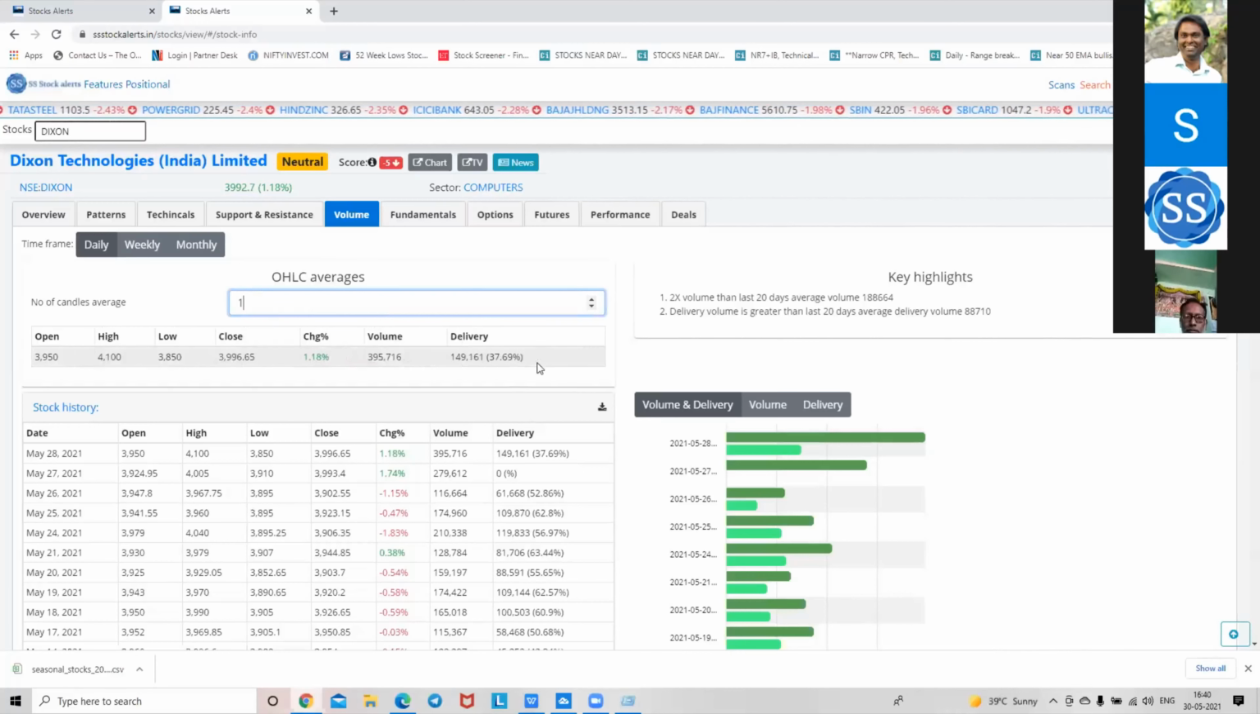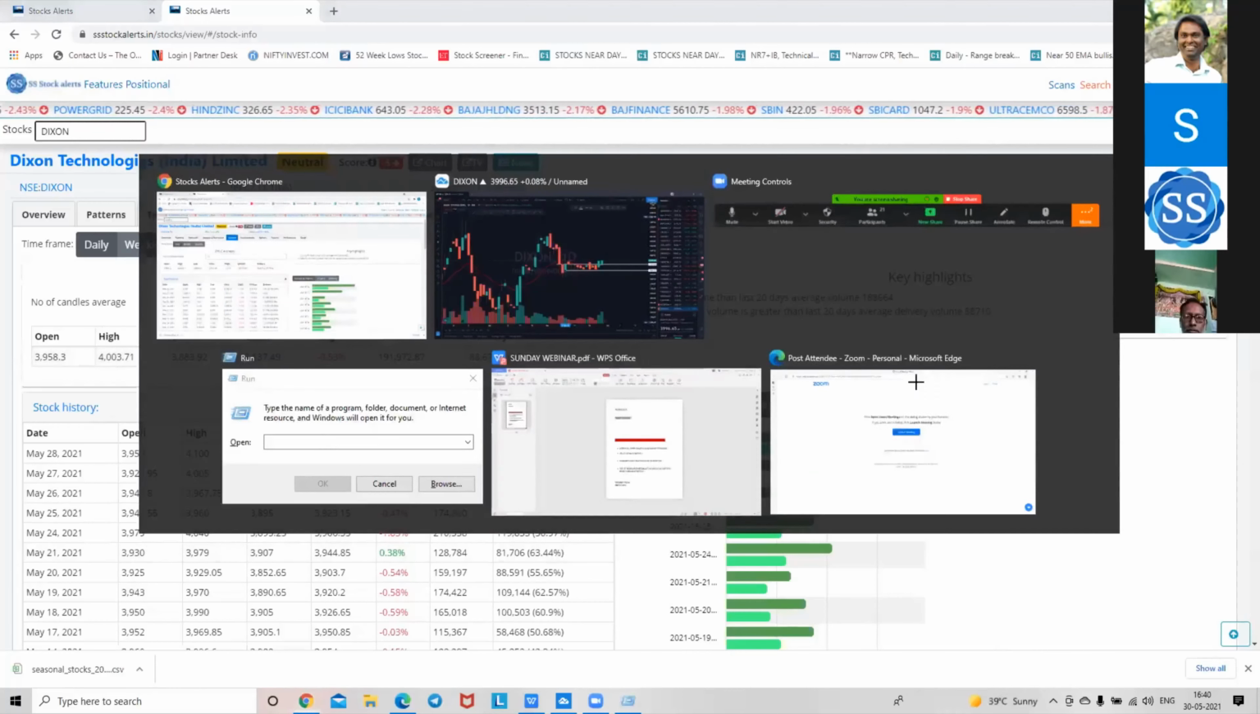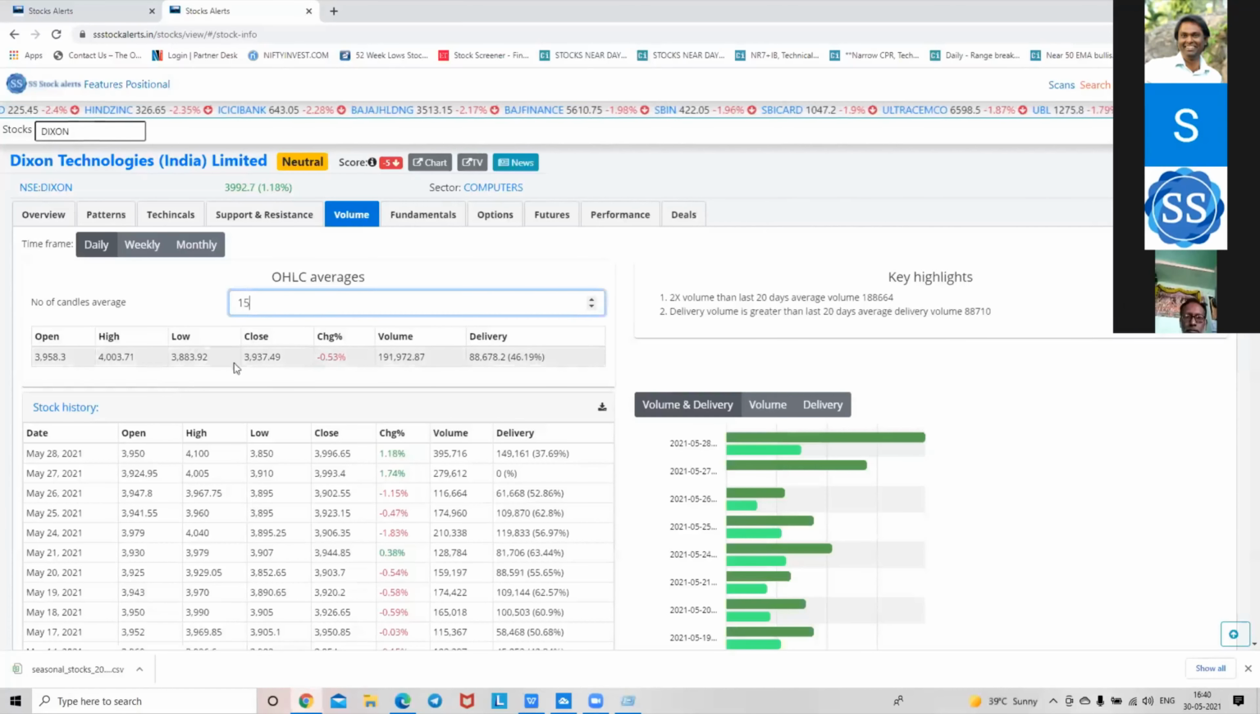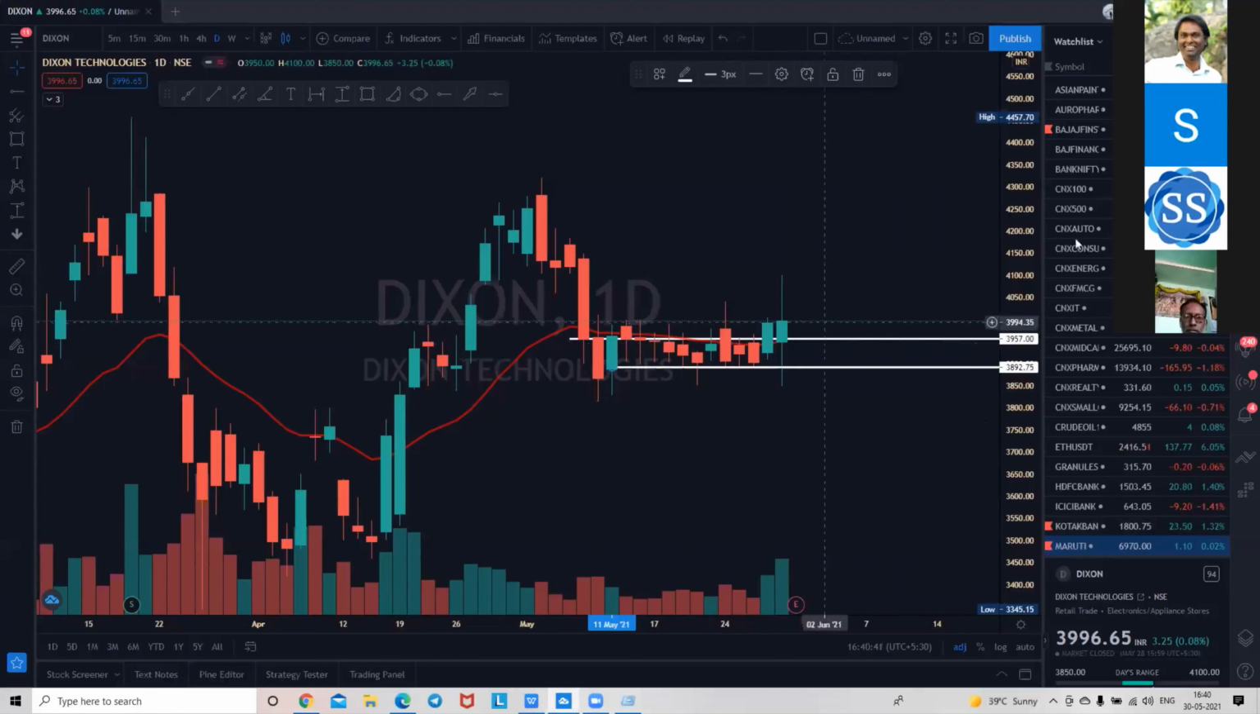Now you want the 15 days average. You can see the stock has been 3958, almost the same levels, and 3883, almost the same levels. So that is why data analytics, simple 5 minutes data analytics on our site, confirms the range that the stock is trading in for 30 days, 15 days, and of course for swing trading, 8 days.